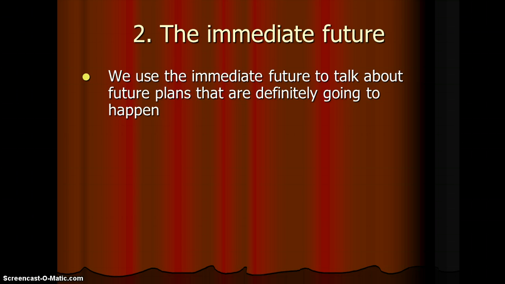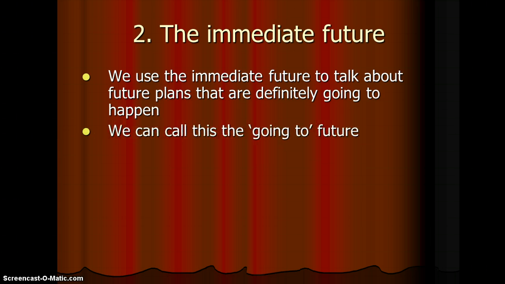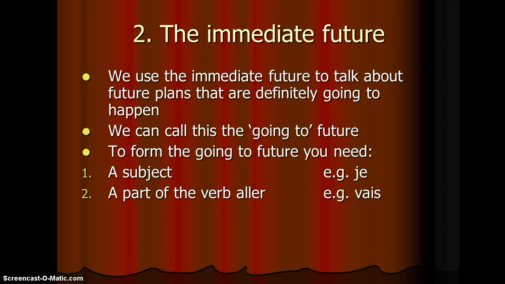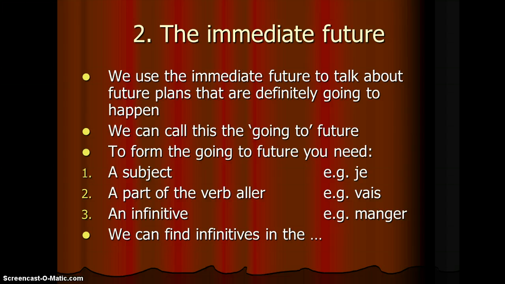Now the second form, the immediate future, discusses plans that are definitely going to happen. There's a real certainty there. And of the three future tenses, it's probably the most straightforward and easy to use. We call it the going to future because the verb used for this is the verb to go. Now to form the going to future, you need three parts. The first one is a subject, that's the person who does the verb, like I, you, he, she, etc. You're also going to need a part of the verb aller, which is the verb to go. And you're also going to need an infinitive. Now, just in case you've forgotten what an infinitive is, that's the form of the verb that we find in the dictionary.